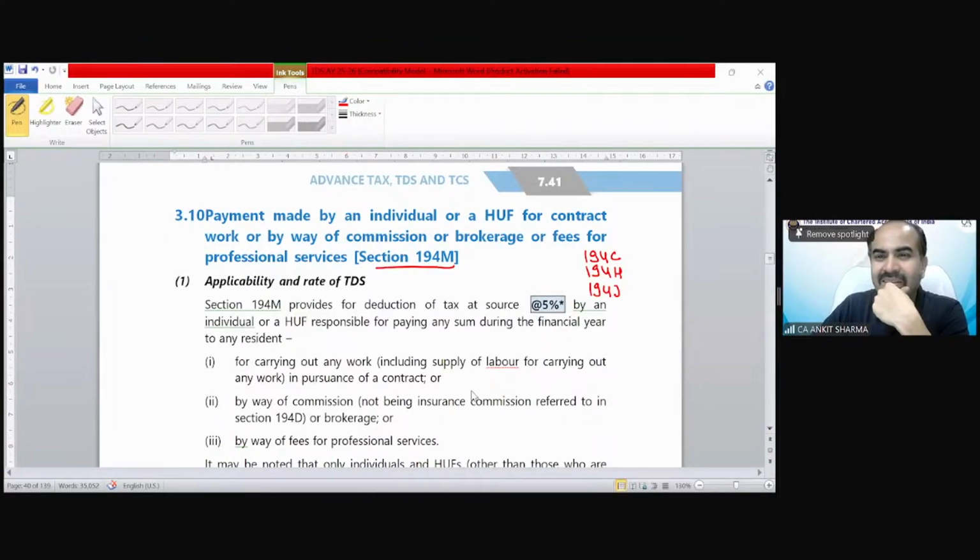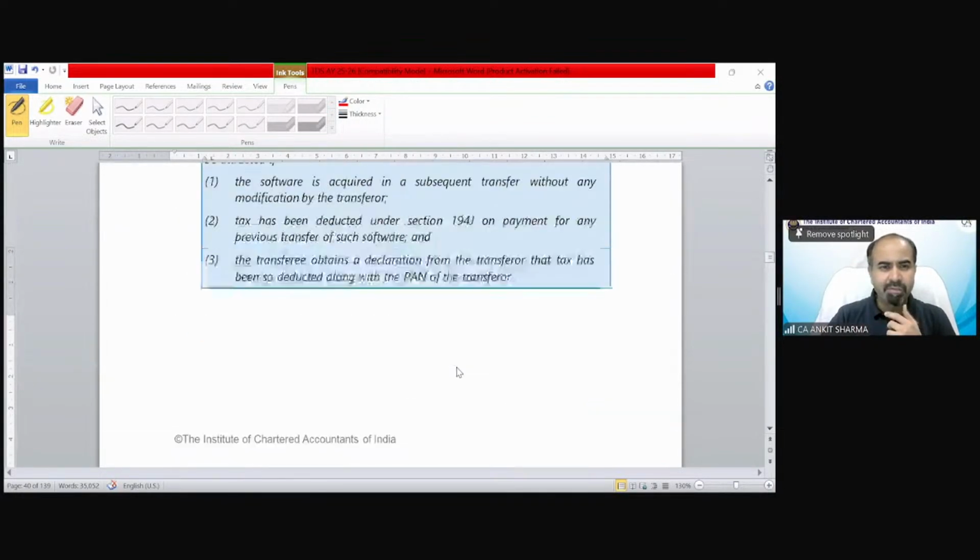Pawan is saying, Tanu is asking if technical fees paid for personal purpose, then is it applicable? Yes, only professional fees is covered if it has been paid by individual HUF for personal purpose. Pawan is saying, explain point 7 in Hindi. Pawan is saying, which is point 7.